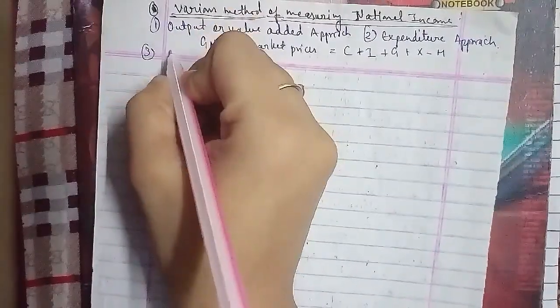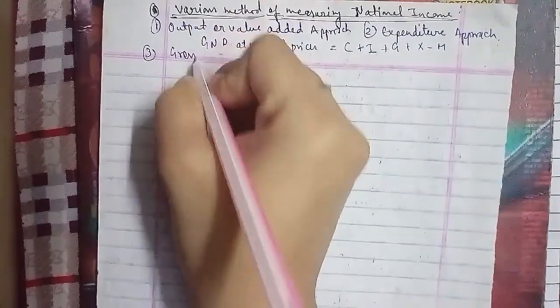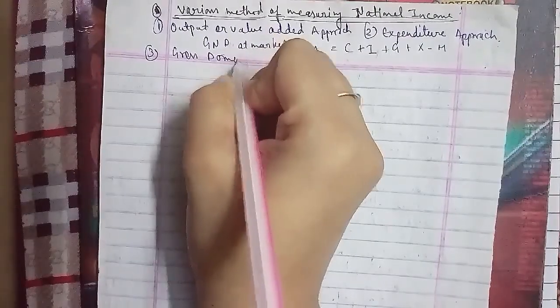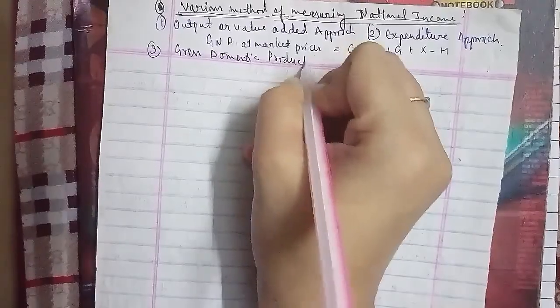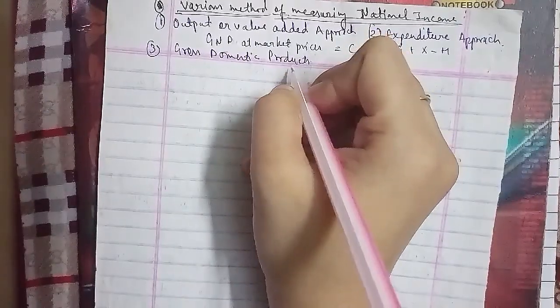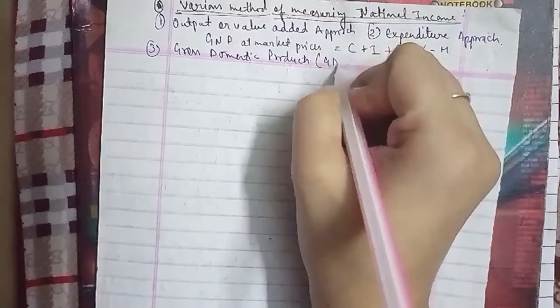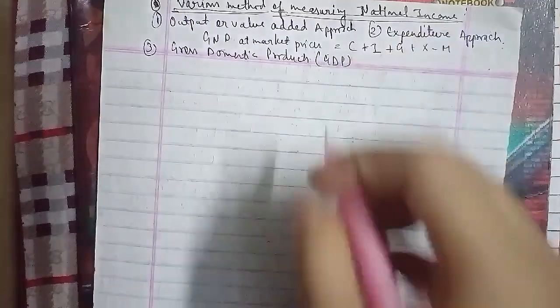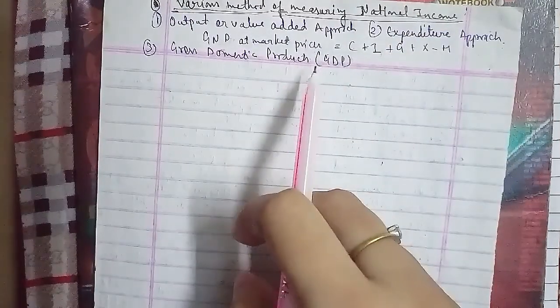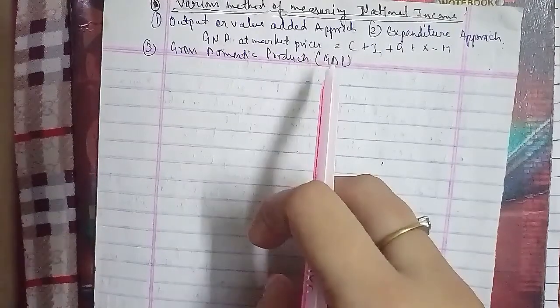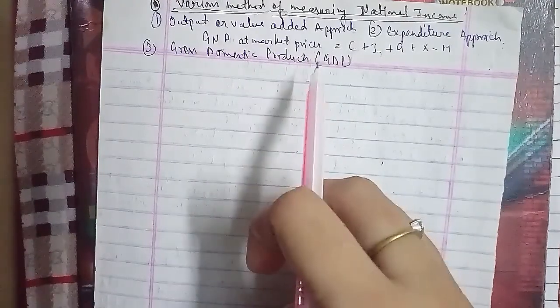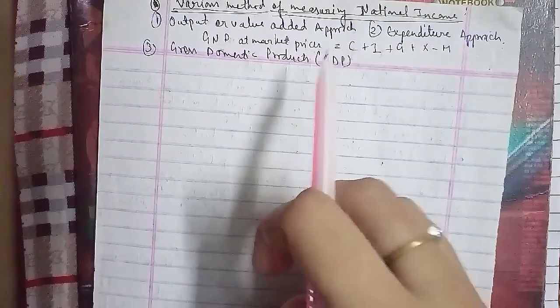Gross domestic product, which we say is your GDP. In the gross domestic product, that is GDP, we can only find the amount of output which is produced within the domestic boundary of an economy in a specific period, say a year here. To arrive at the value of GNP, net factor income from abroad, which is NFIA, has to be added to the GDP.